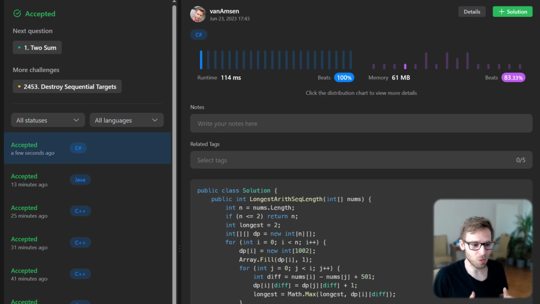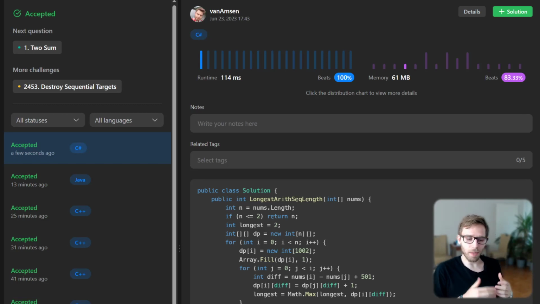So we used the dynamic programming approach. The idea here is to create an array where each entry keeps track of the maximum length of an arithmetic subsequence that ends with a particular difference. We start by iterating over the array from the beginning, and for each pair of numbers, we calculate their difference moving forward.